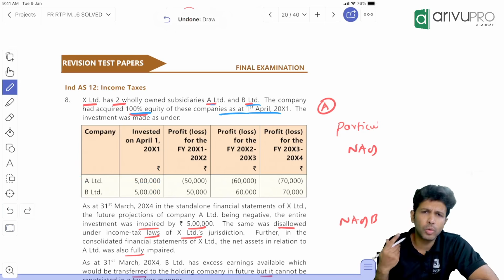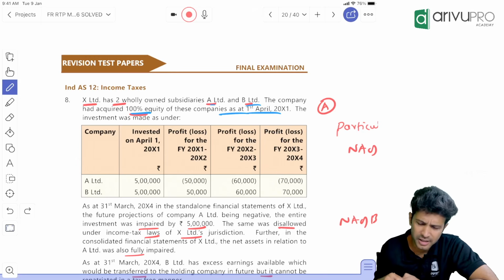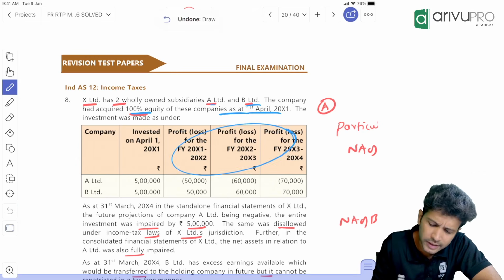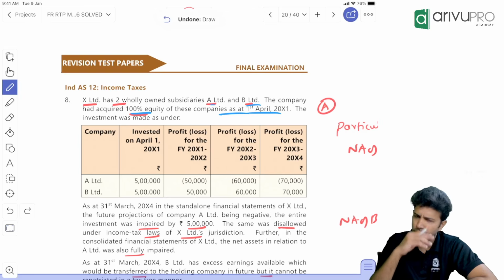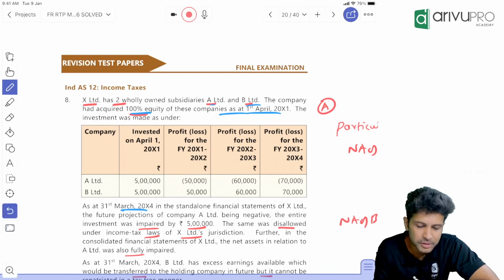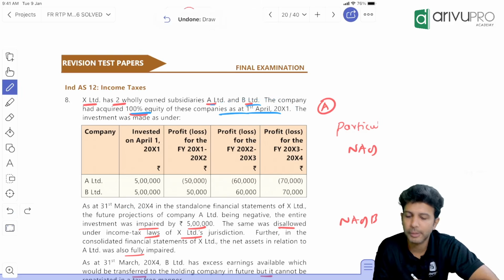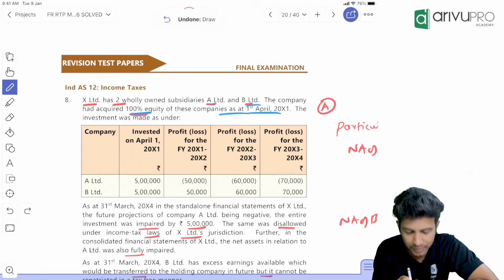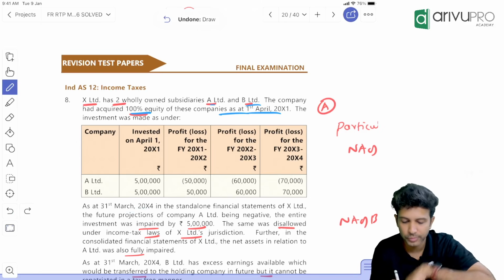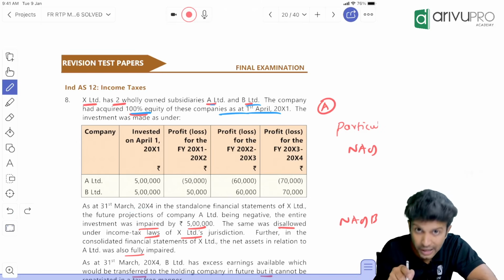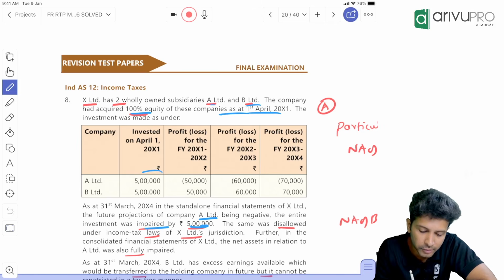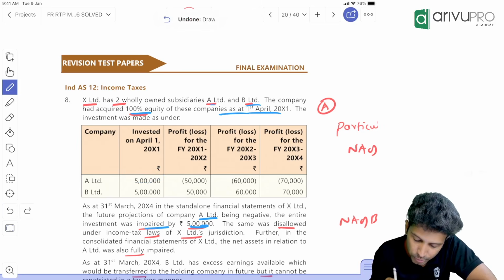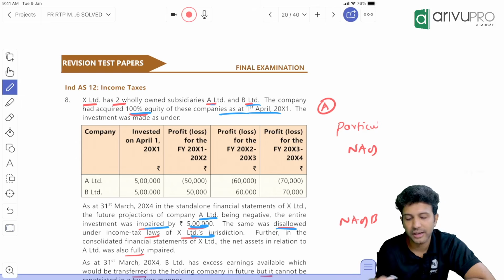After you get the control, we'll show the subsidiary's net assets in CFS. The profit or loss for the next 3 years of both subsidiaries is given, so all your post-acquisition profits are done. As on 31st March 20x4, date of control was 1st April 20x1. After that, 3 years data they have given. Then they said on 31st March 20x4, in the standalone financial statements of X, the future projection of company A Limited is going negative, and the entire investment was impaired by 5 lakh. Full investment of A Limited is impaired, so investment value is 0. The same was disallowed under income tax in X's jurisdiction.